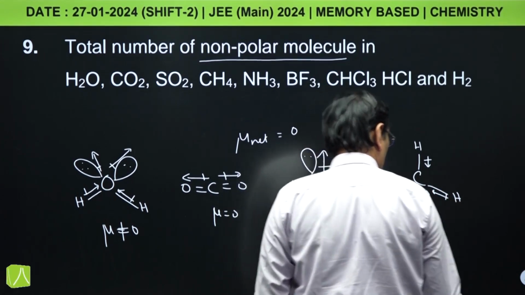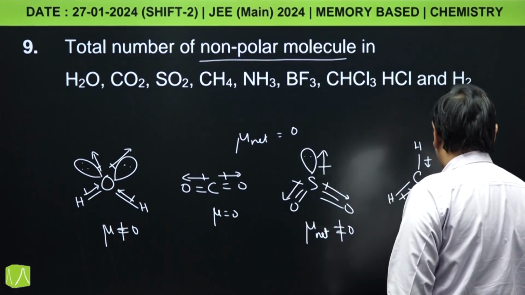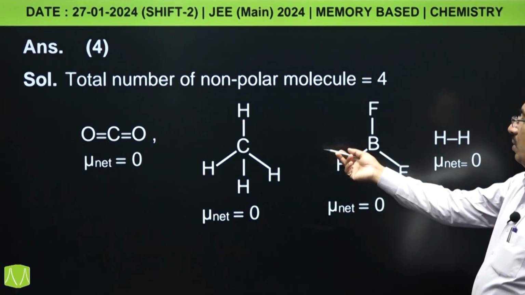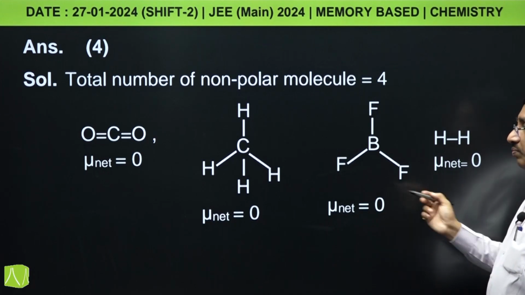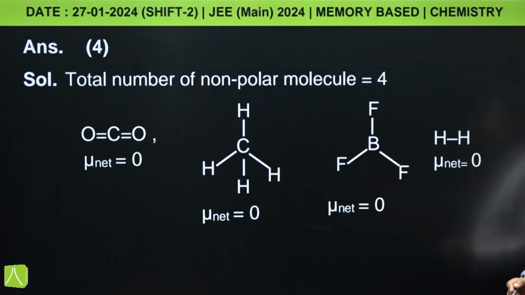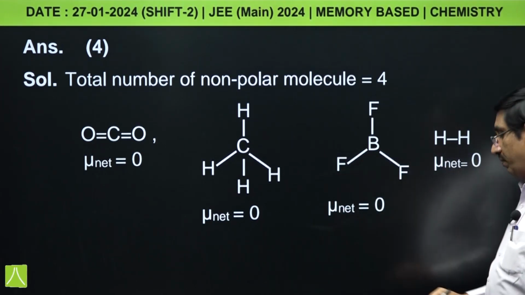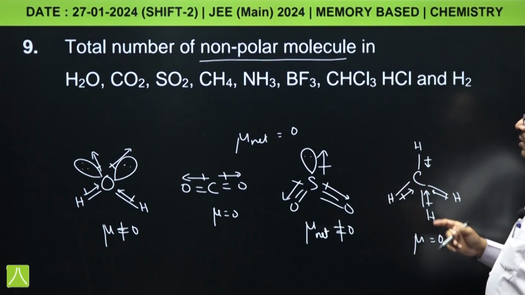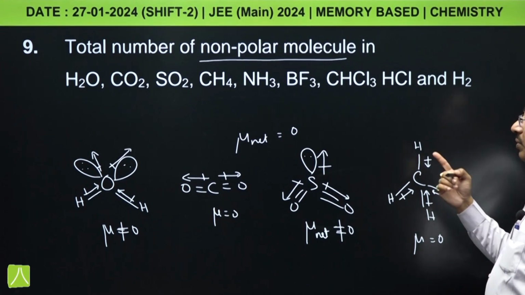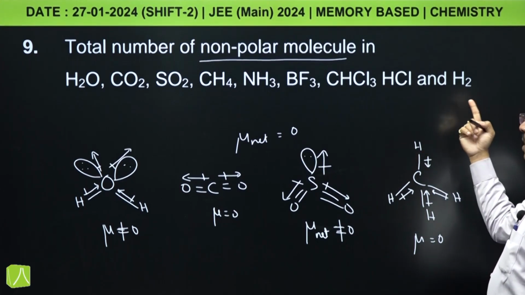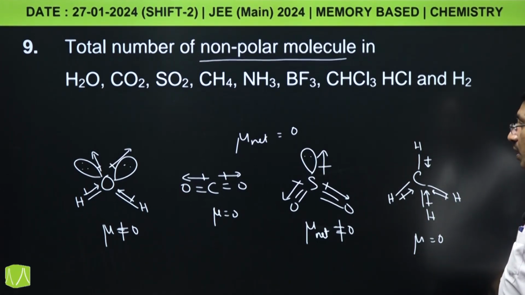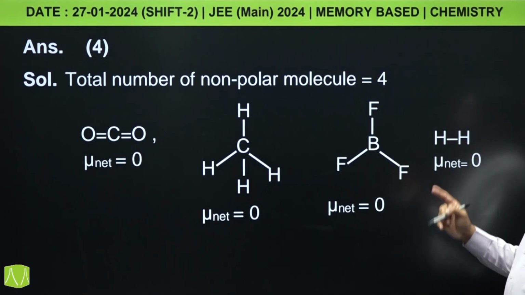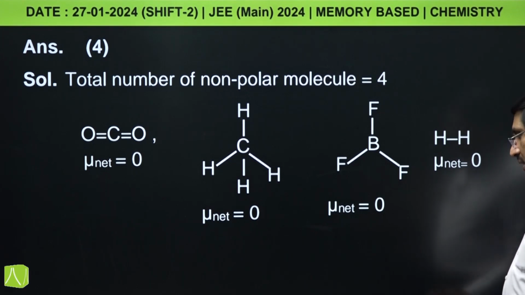And similarly for BF3, net dipole moment is 0, for hydrogen it is 0. So among the given molecules which is having total net dipole moment 0, that is CO2, methane, BF3 and H2. So 4 molecules have 0 dipole moment and they are said to be the non-polar molecules.